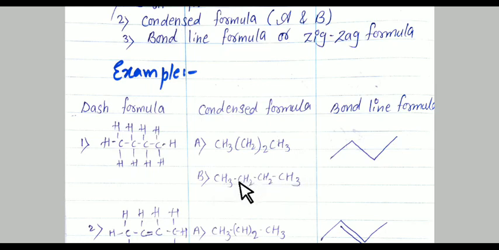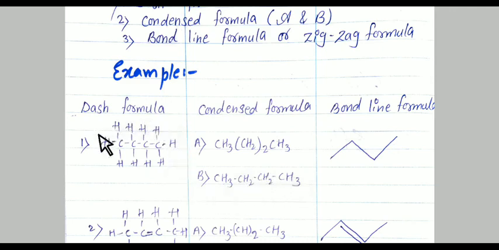Means we are showing CH2 two times here, but in the dash formula all the carbon and hydrogen atoms are in an open chain with dash structure. These are also in an open chain, but not in a dash structure; they are in the condensed form. Means 2 CH3 and 2 CH2 bonded with each other.